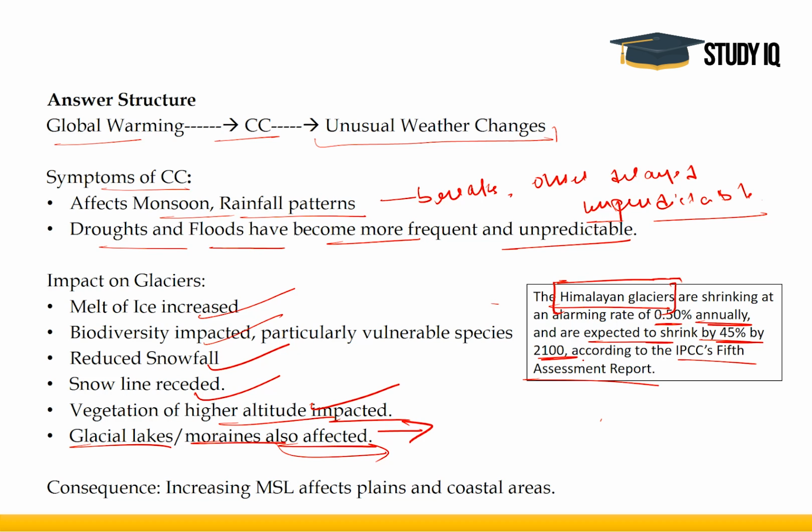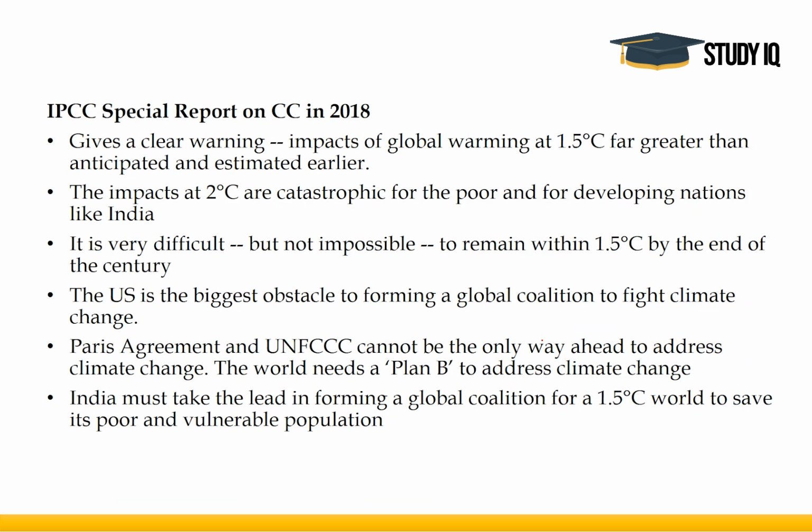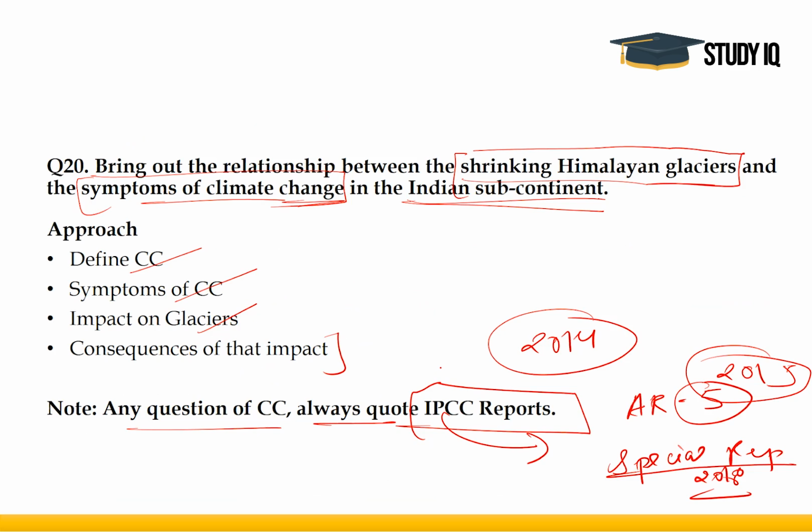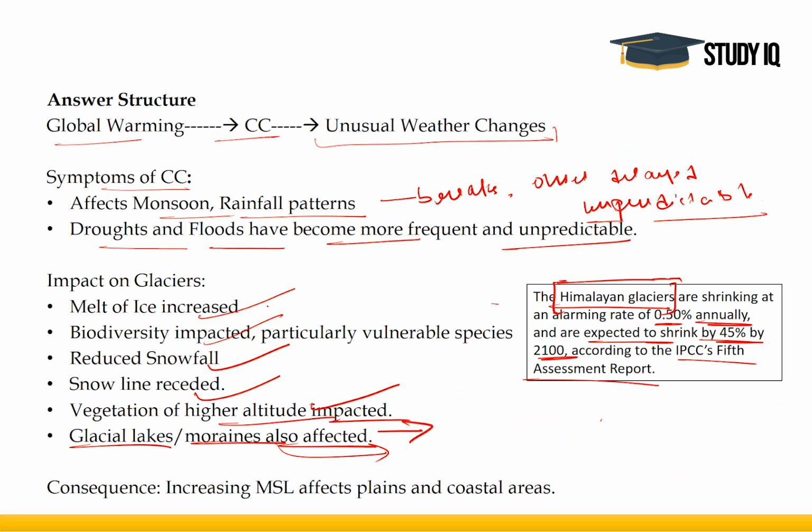All right. And this is the special report I was talking about. I hope the answer is pretty clear. The exercise which you need to do in this answer is to make points when there are fewer points. How do you do that? In this case, what I've done is I've thought about glaciers and not just Himalayan glaciers. I've thought about glaciers in general and then generated certain points. This is data difficult to memorize, I agree, and difficult to collect also, but if I'm mentioning it here, you can definitely use it somewhere else.